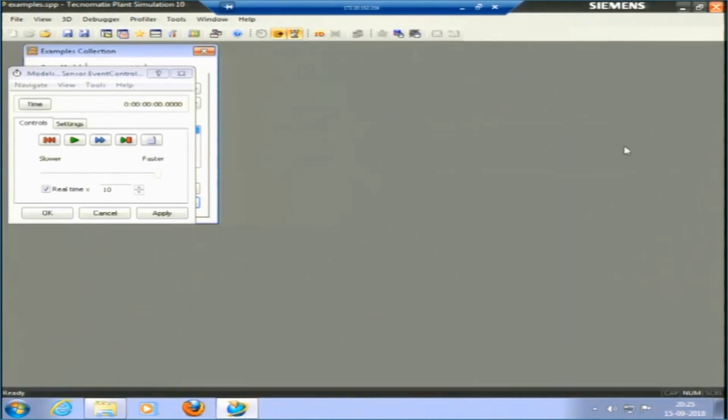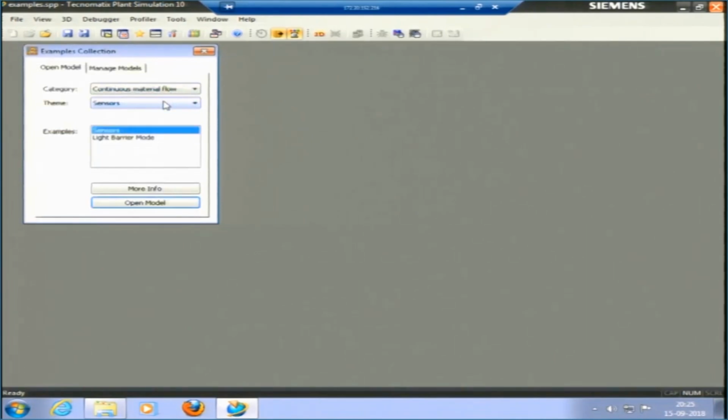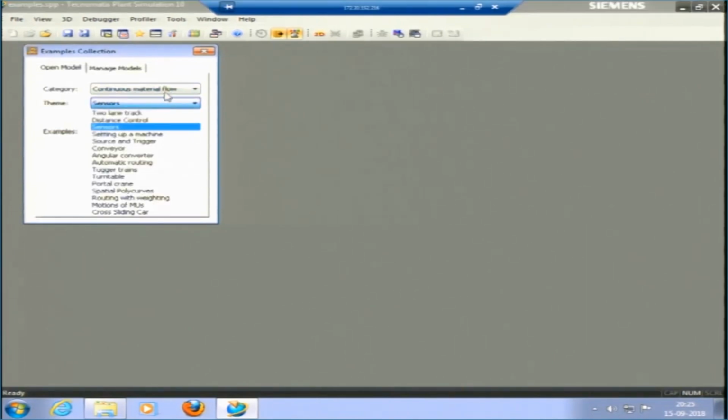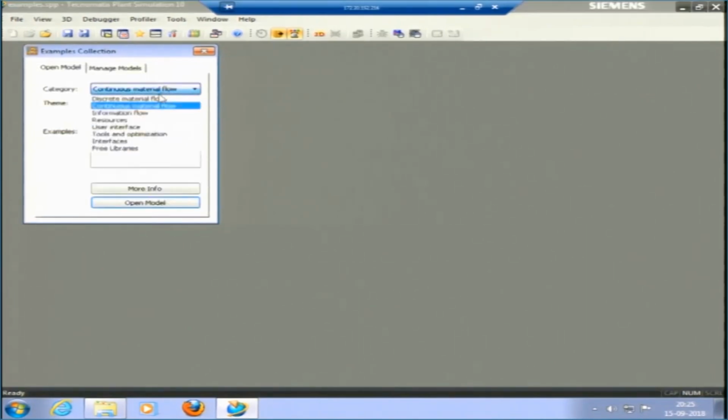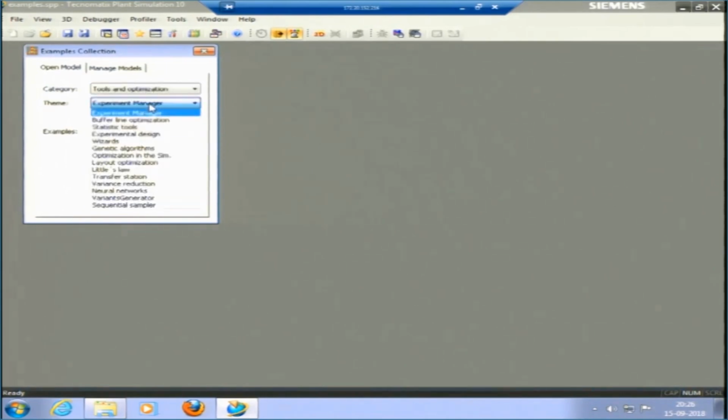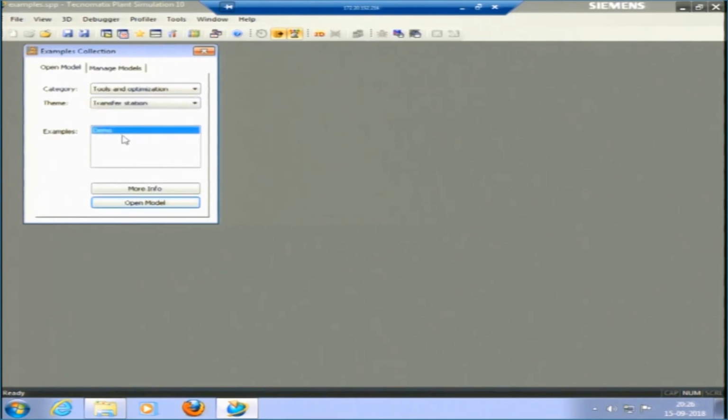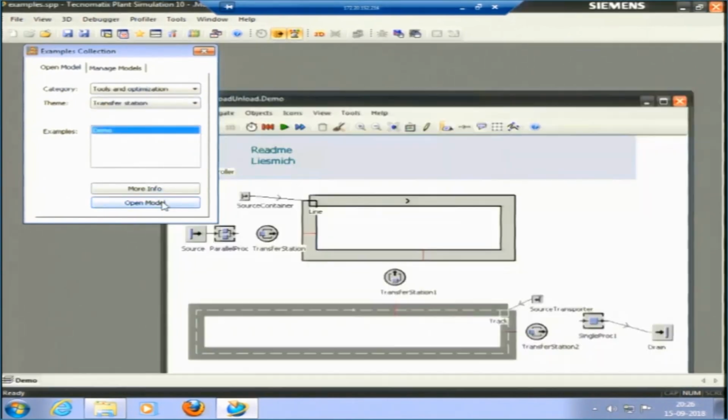So, this was my sensor in continuous material flow. There are many models in this. I will just pick randomly some tools in optimization. I can pick experiment manager, then I will try to explain the experiment manager in more detail. I will pick an example. So, before that let me pick something. Transfer station, I have a demonstration model here.